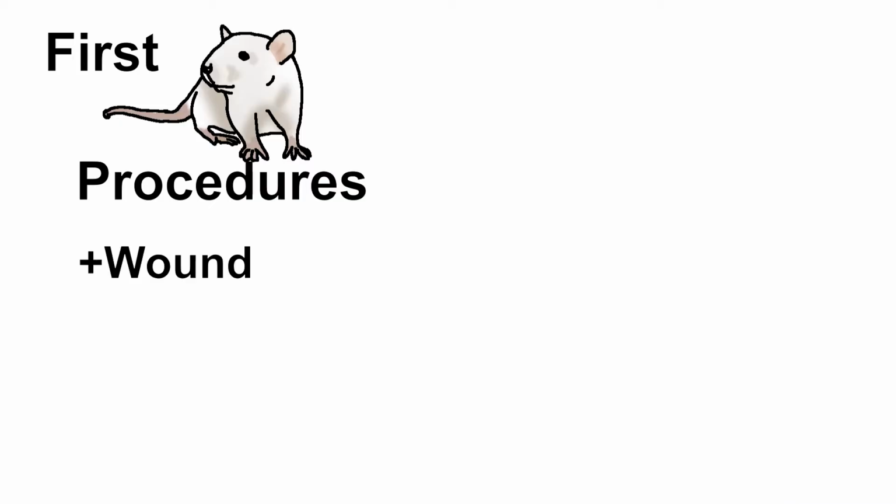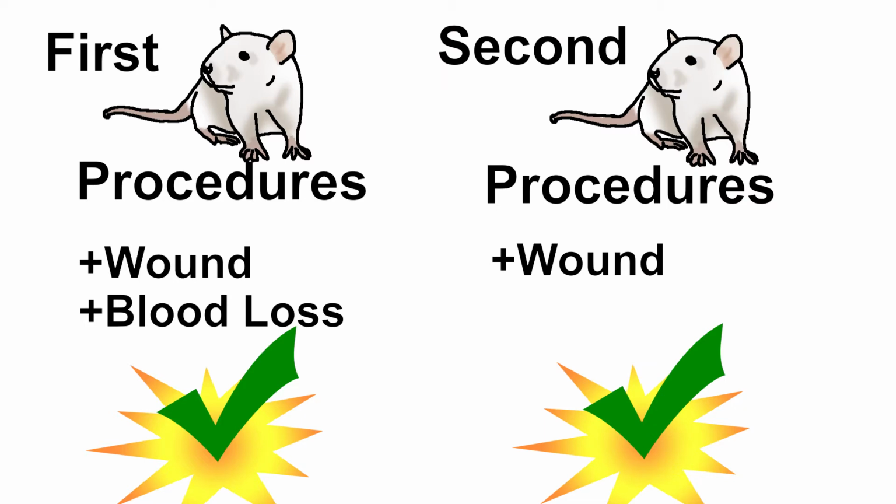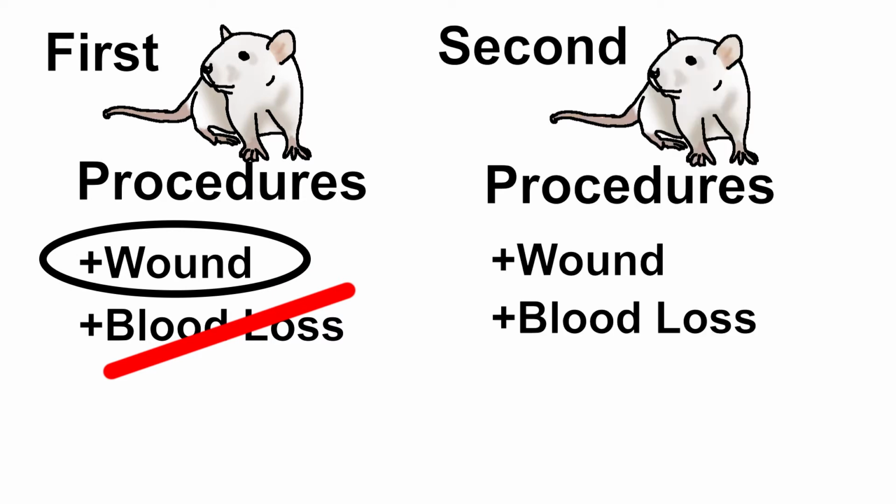The first animal was anesthetized and received the wound, which was an incision that was then closed with stitches. Then the arteries would be catheterized to monitor blood pressure and to initiate the blood loss. If the full procedure was successful, then the second animal would receive only the wound. However, if they were unable to cause the blood loss, the first animal would be switched to the wound-only group, and they would try for the wound plus blood loss on the second animal.